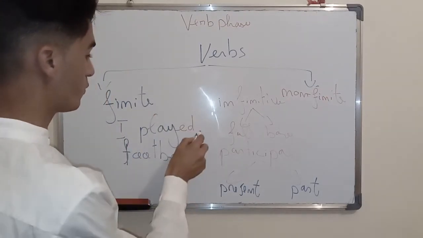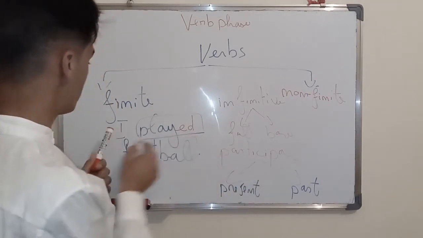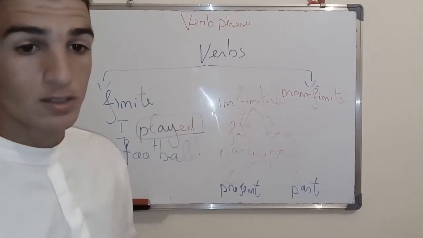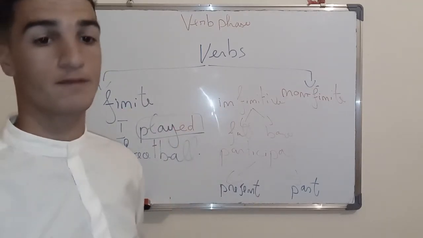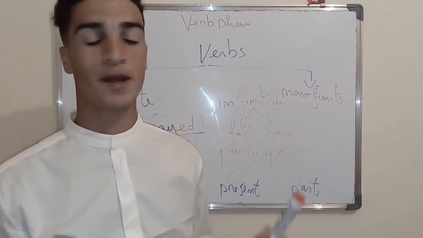So I played football. You see here that the verb is conjugated in the past tense and it shows agreement with the subject. That's to say that this verb is finite. That's the whole story. That's the whole point.